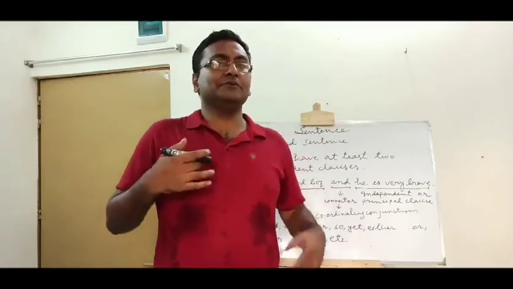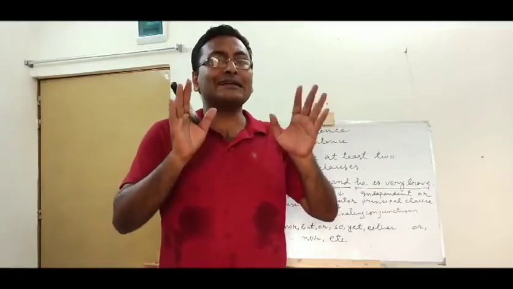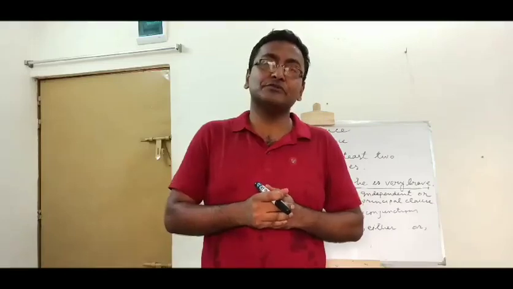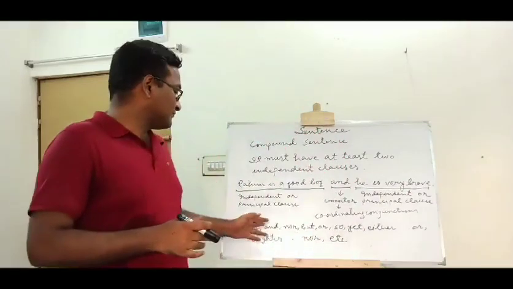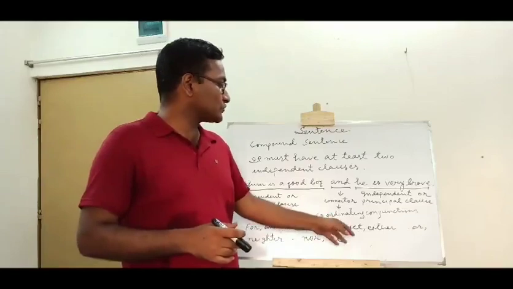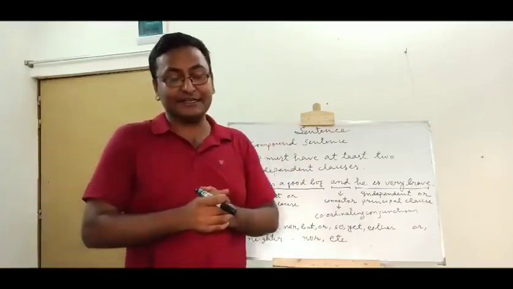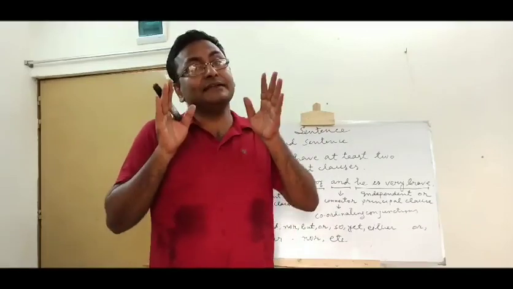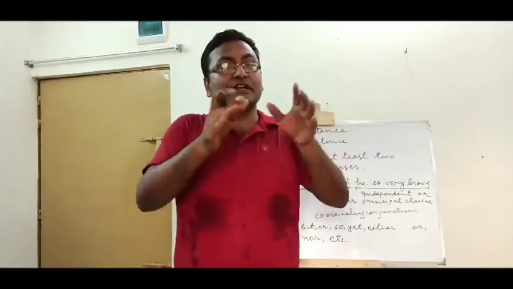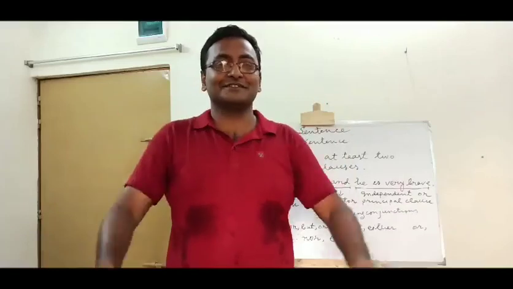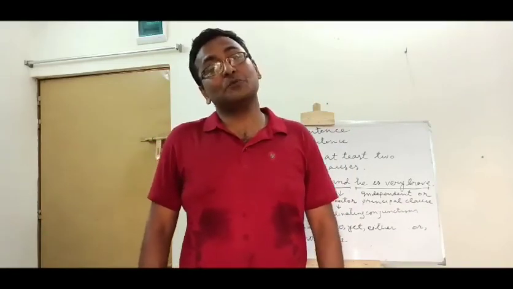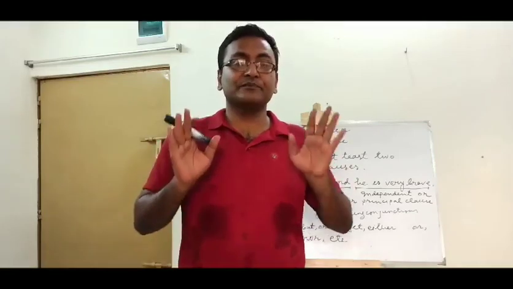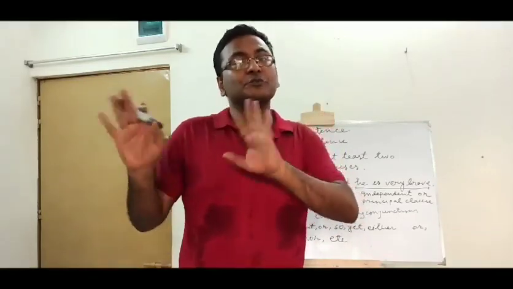That means if you want to know what are the conjunctions that connect together the compound sentences, those connectors are for, and, nor, but, or, so, yet, either or, neither nor, etc. If you see the presence of those type of connectors in a sentence, and if you see that those type of connectors connect together two clauses, that sentence must be a compound sentence. So a compound sentence is a combination of two or more than two principal clauses.